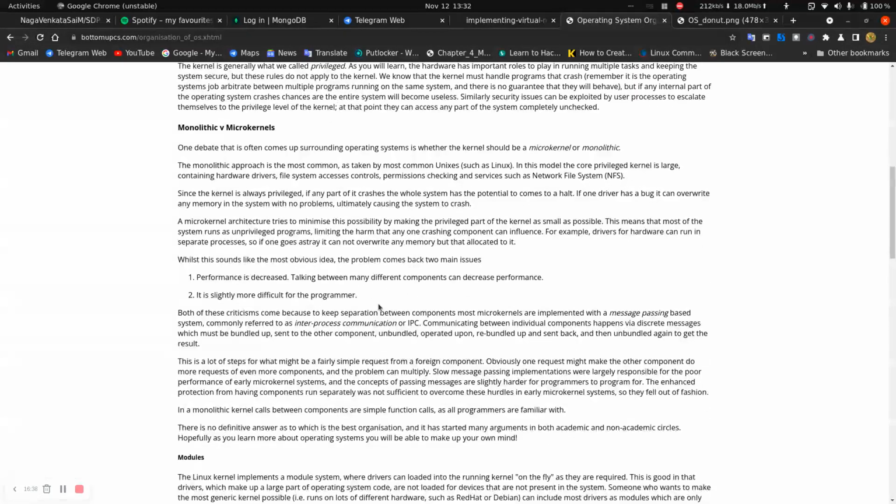And then monolithic versus microkernels. A monolithic kernel consists of every piece of program inside it. It is just a single one. Let me just show you.